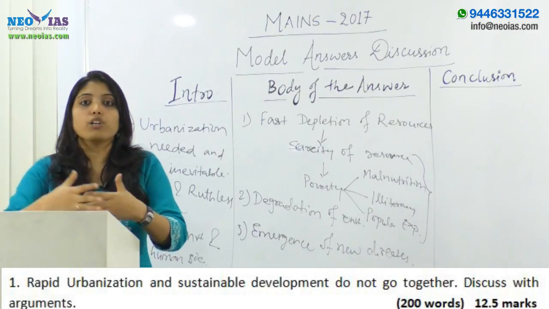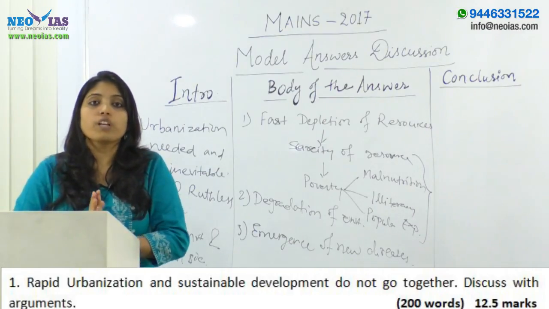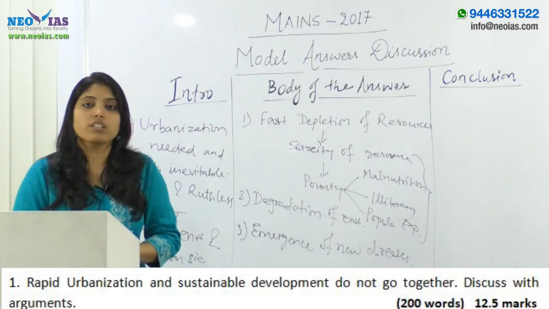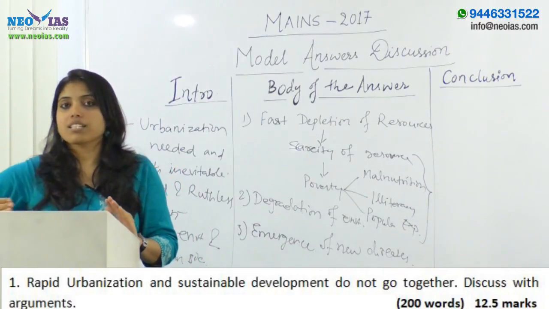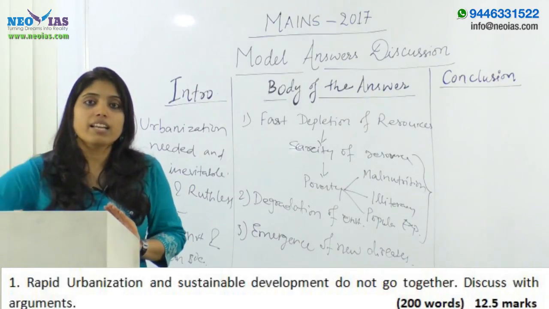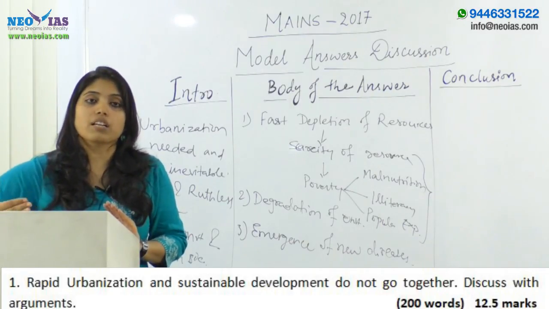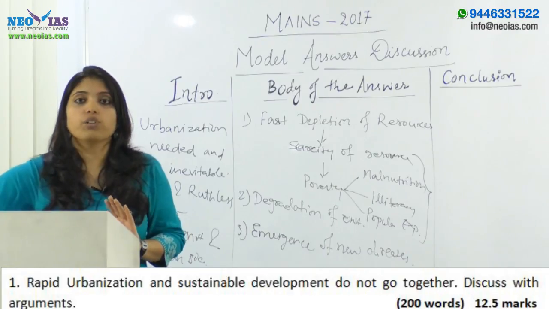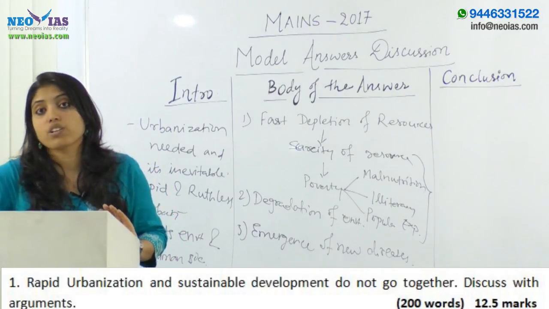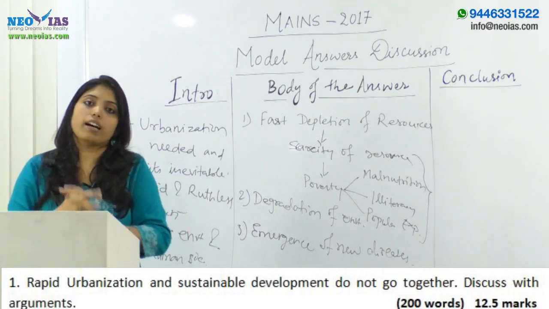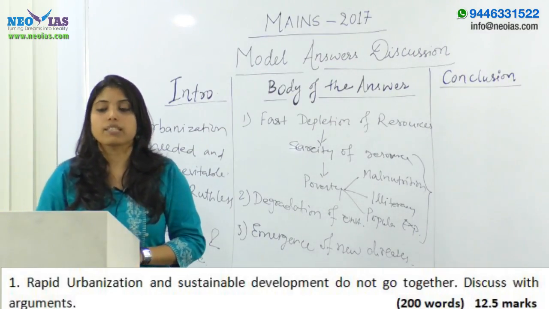So we are polluting our surrounding, which makes us more vulnerable to diseases. We are degrading the surrounding, and we are not making it sustainable. We are not leaving the same surrounding we got from our forefathers for our future generation. It shows that it is going against the principles of sustainable development.